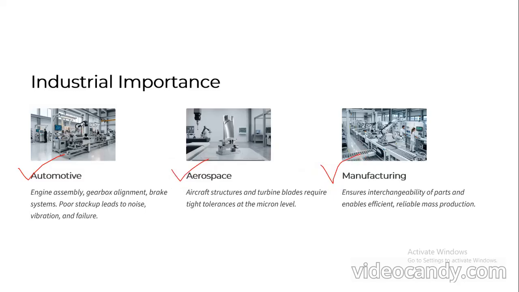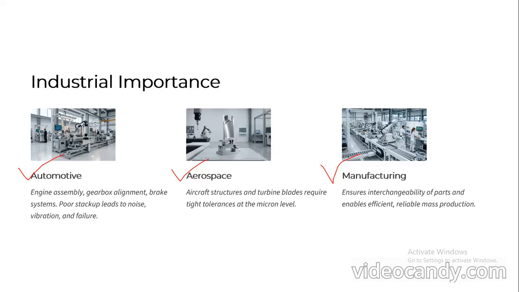In automotive, we are using this mainly for engine assembly, gearbox alignment, brake systems, which are important for the performance of that particular automobile or engine. The main problem that arises in the automotive field is that poor stack up leads to noise, as well as it may cause vibration or failure.